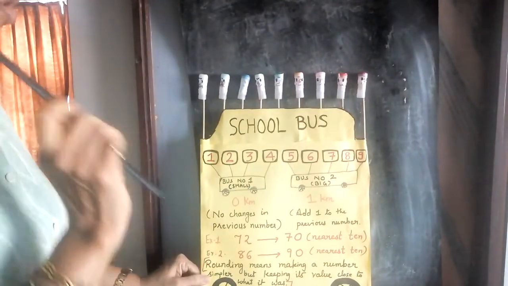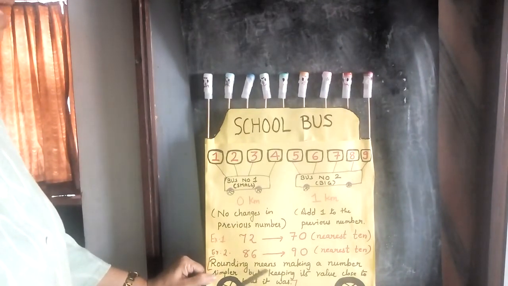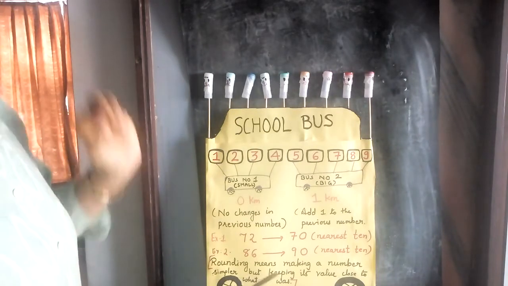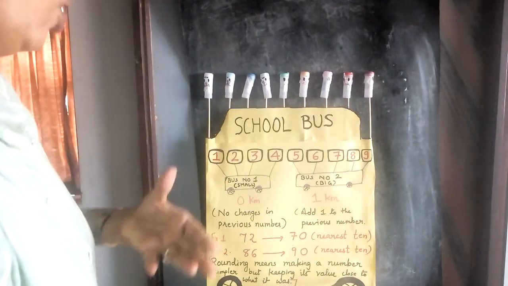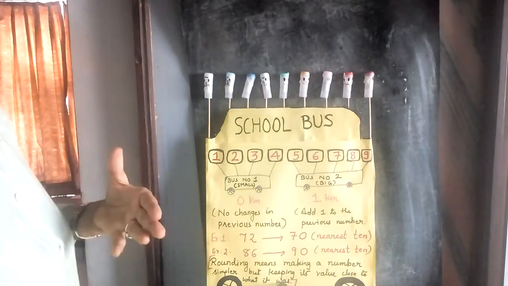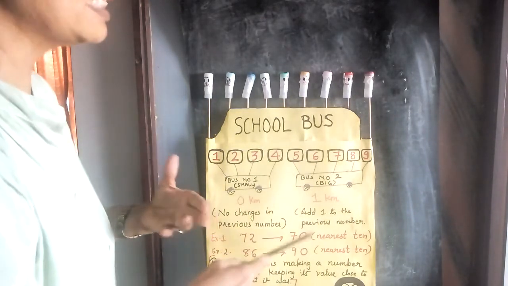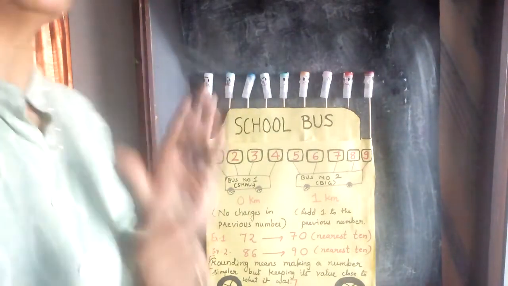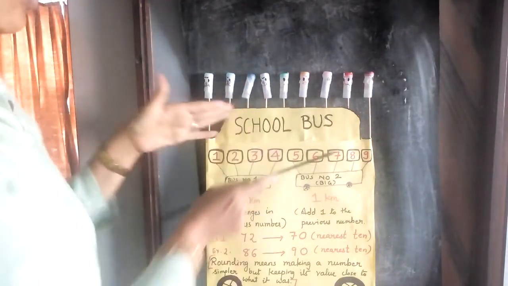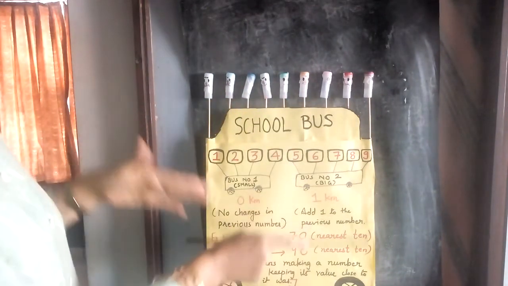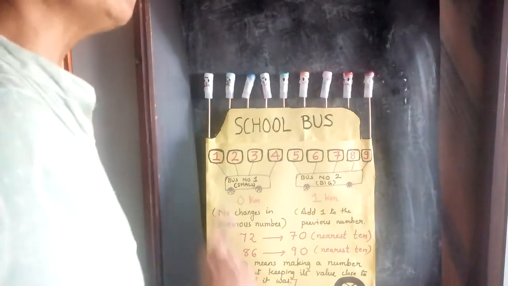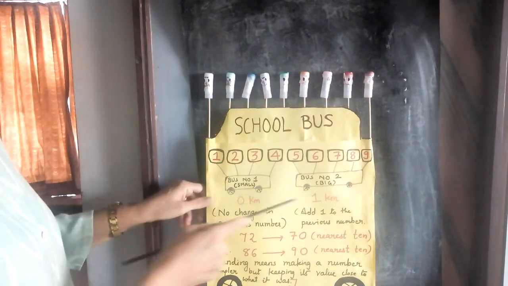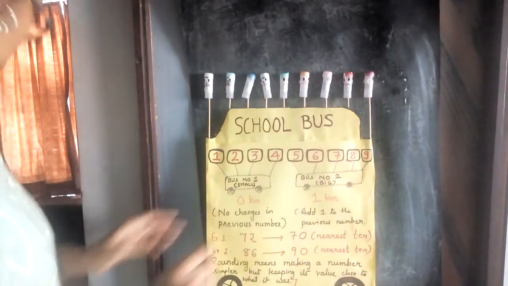So same here. What is the meaning of rounding? Rounding means making a number simpler, a very simple number, but keeping its value close to what it was. Now here 72, I have written 70. This is the basic thing you should understand, what is rounding, right? So this is the meaning of rounding. That is why I have taken you to the school by school bus. Now I will explain to you the value of 0 and 1 kilometer. Then I will solve the sum.